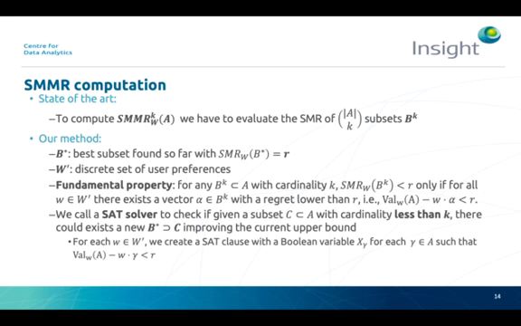Furthermore, thanks to this fundamental property, we can make use of a SAT solver to check if, given a subset C of A with cardinality less than k, there could exist a new set B star containing all the elements of C and improving the current upper bound. Since details of this method are a bit complex to explain, I'll try to give you an idea of how it works using the example that I've shown you before.